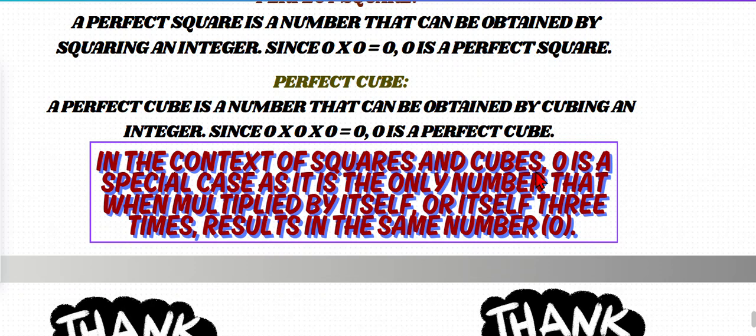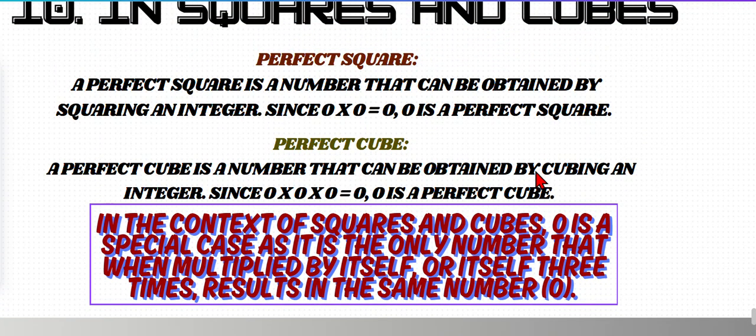But if 1 to the power of a negative integer, then it would be a negative integer, I mean -1. So it makes sense that 0 is the only number which, multiplied by itself or by itself 3 times, results in the same number. So this makes 0 again a special number.